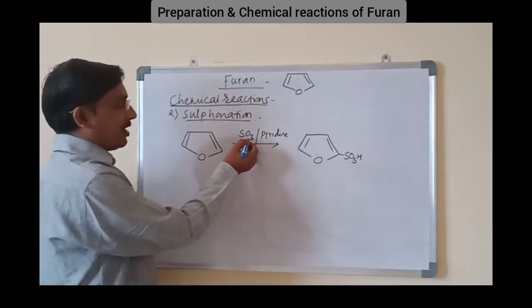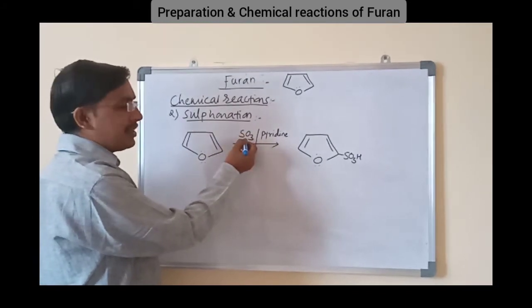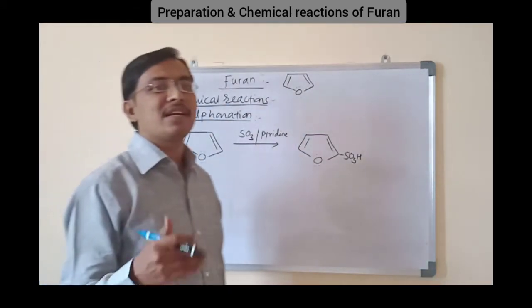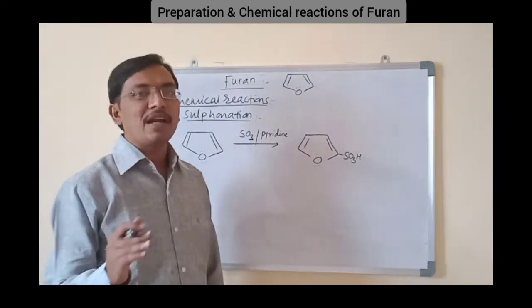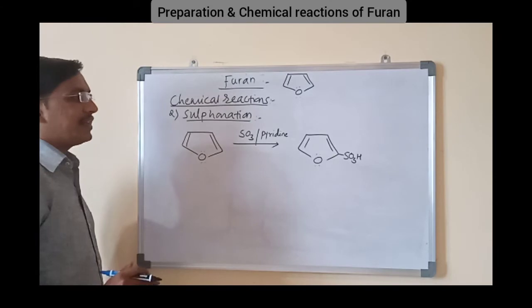Here SO3 is already an electrophile. The double bond from the second position will attack this SO3, which is converted into SO3 minus. That SO3 minus takes proton and we will get the product as furan 2-sulfonic acid. Okay, this is sulfonation reaction.